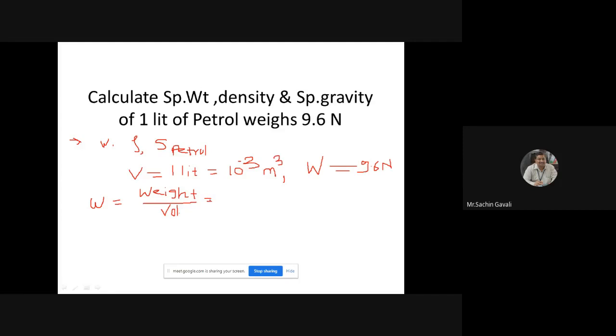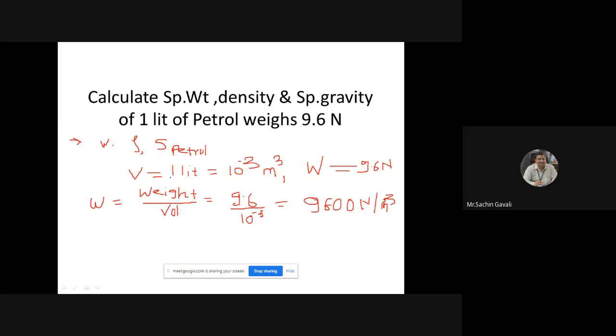Weight divided by volume. So how much weight is there? 9.6 divided by volume, which is 10 raised to minus 3. How much is it coming to? Anybody of you? 9600 Newton per meter cube.